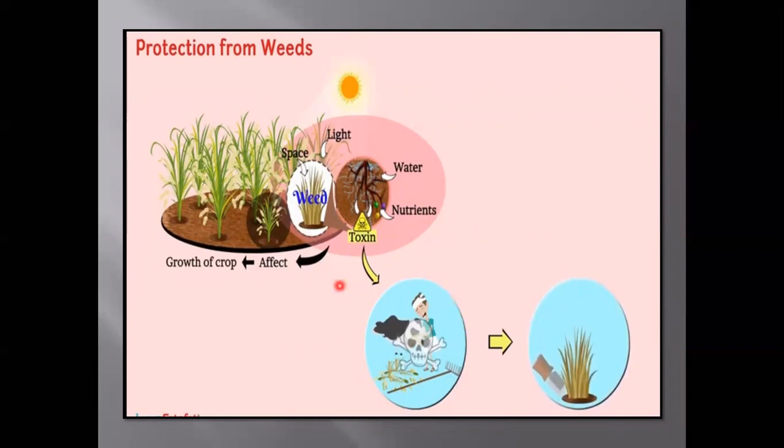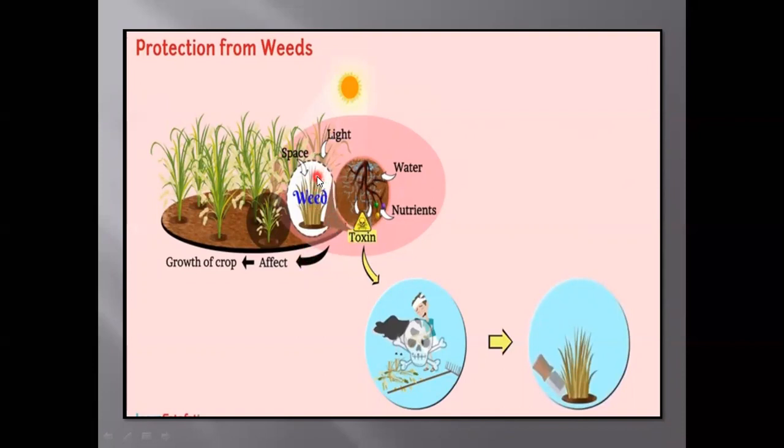Dear children, this is the main crop, and the undesirable crop which is grown together with this crop is called weeds. The removal of weeds is called weeding, and the substances which we use to remove the weeds are called weedicides. Here you can see this is the main crop and this is the undesirable crop. In the cropland, along with the desired crop, many other undesirable plants grow naturally.